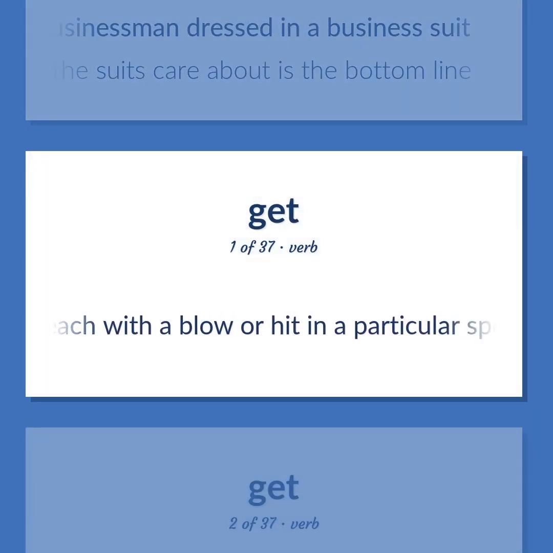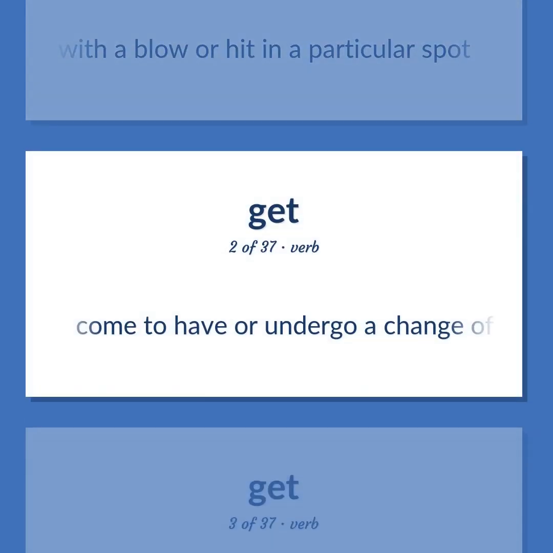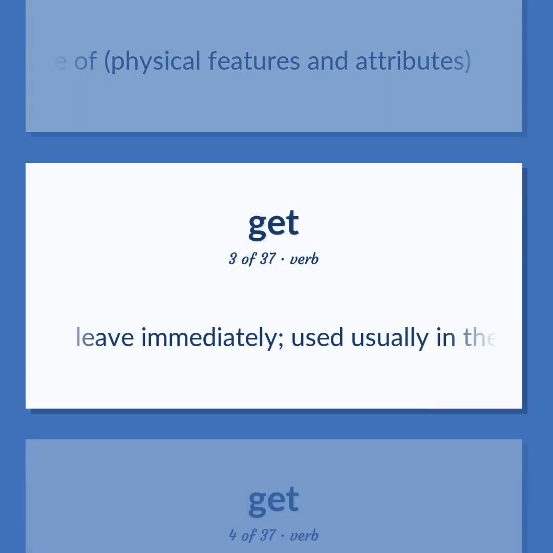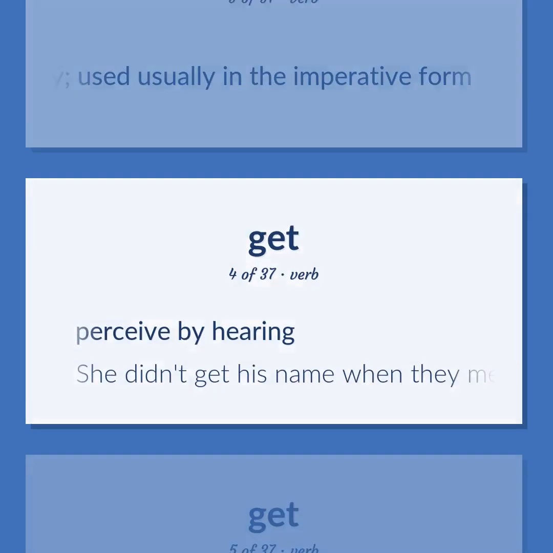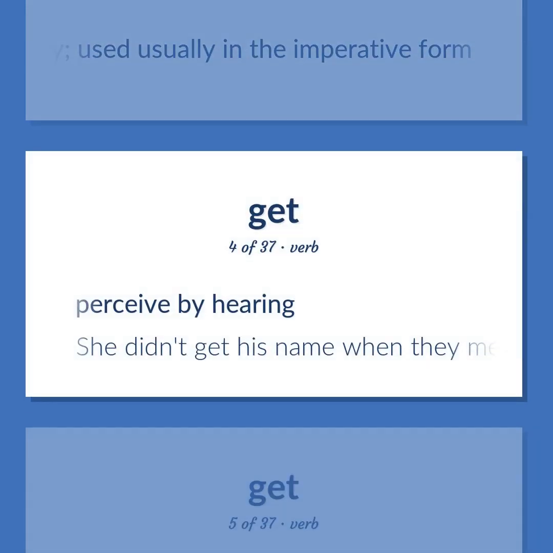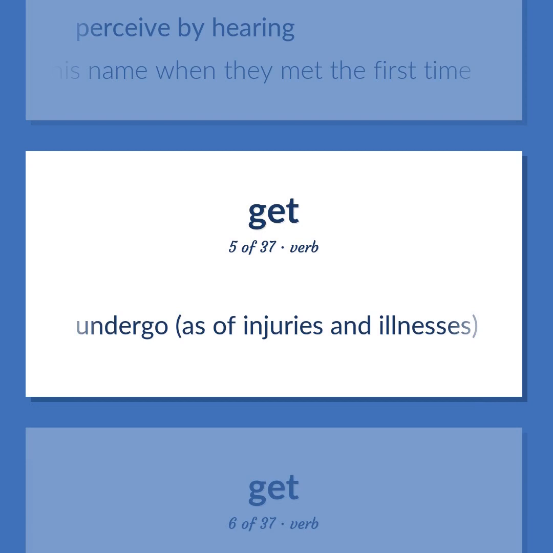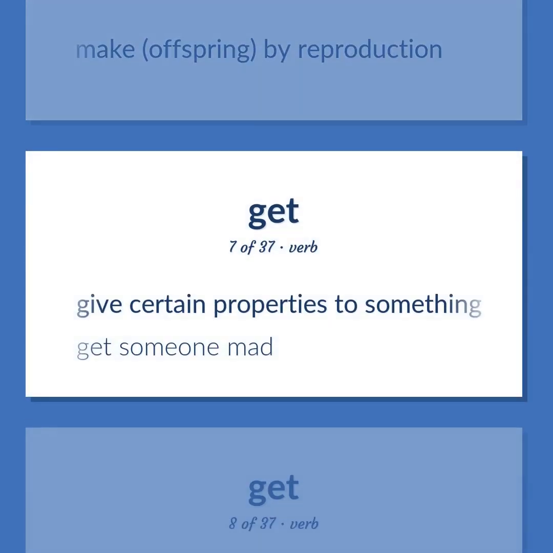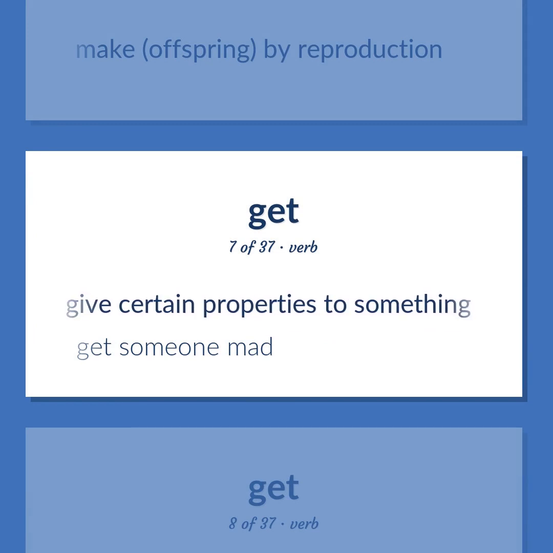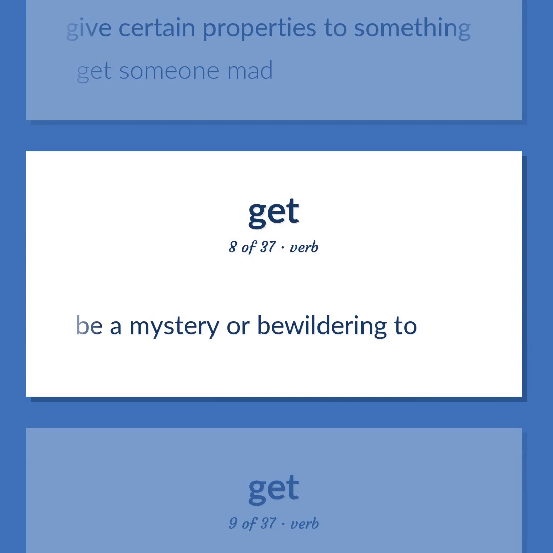Reach with a blow or hit in a particular spot. Come to have or undergo a change of physical features and attributes. Leave immediately. Used usually in the imperative form. Perceive by hearing. She didn't get his name when they met the first time. Undergo, as of injuries and illnesses. Make offspring by reproduction. Give certain properties to something. Get someone mad. Be a mystery or bewildering to.